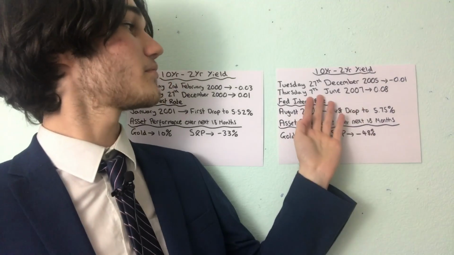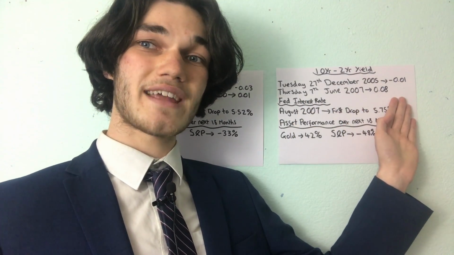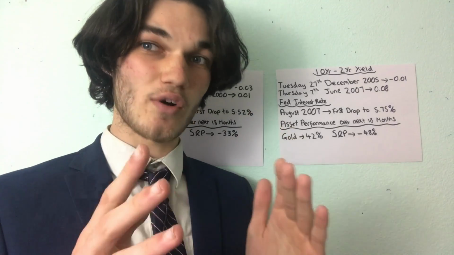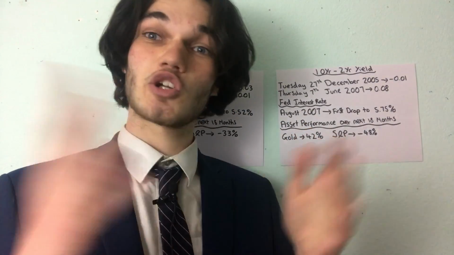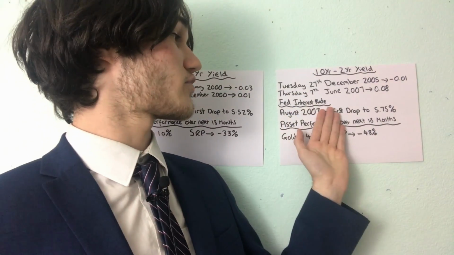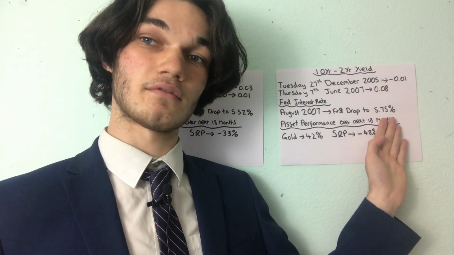Again, if we come over to the 2008 time, boom, 7th of June 2007, it turned positive, it's 0.08. We don't make any decisions now, okay? We're not making any investment decisions. We've just seen it turn positive. Okay, good news. Now let's wait. Fed interest rate, boom, drops to 5.75%.